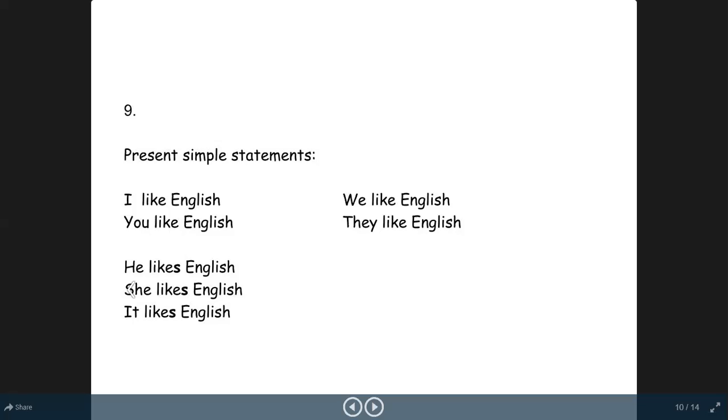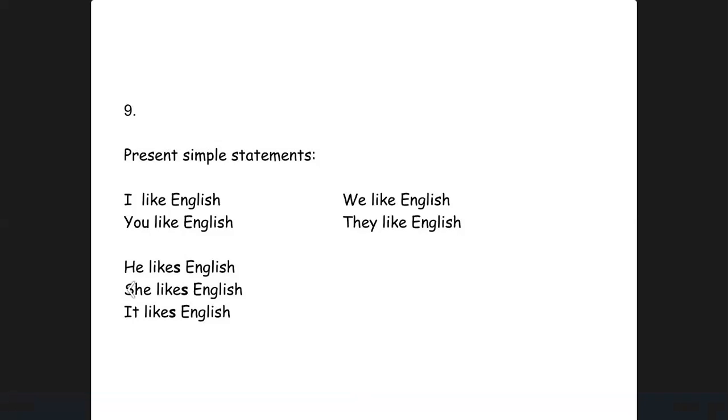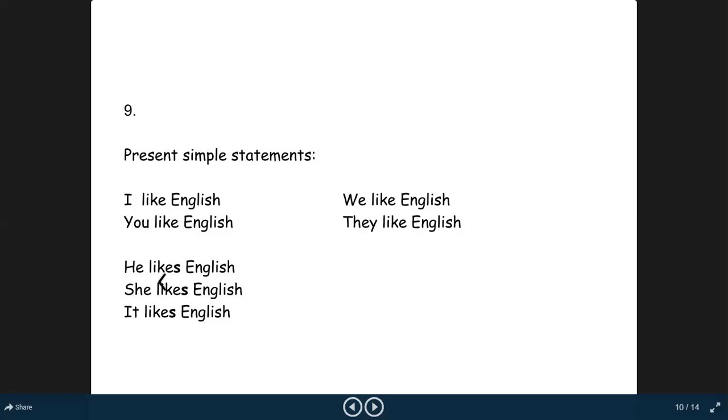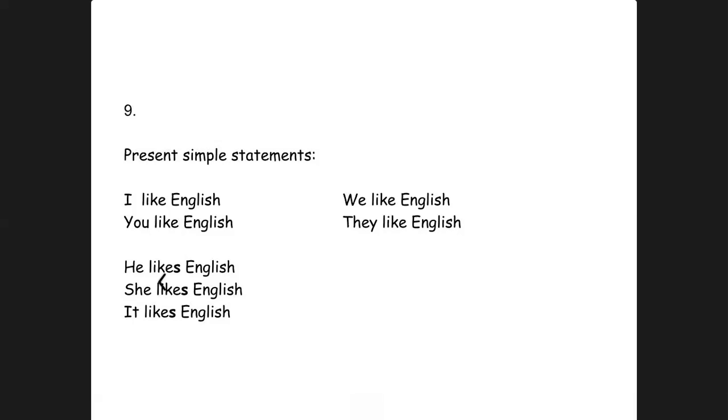But for the singular third person pronouns, he, she, and it, we have to put s or es at the end of the first form of verb, just like we have put s at the end of like. He likes English, she likes English, it likes English. So for these three pronouns and singular nouns, we have to put s or es at the end of the first form of verb. We will discuss in the coming slides when we have to put es and when we have to put s.